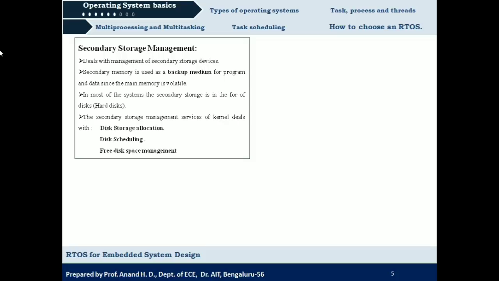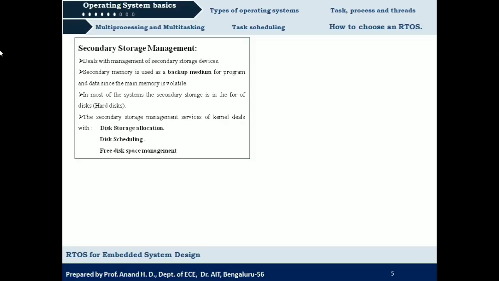So the code or data in the primary memory will be backed up and stored in secondary storage memory. Secondary storage management services are responsible for disk storage allocation. What does disk storage allocation mean? It is the allocation of space in the secondary storage memory for saving the data that is backed up from primary memory.